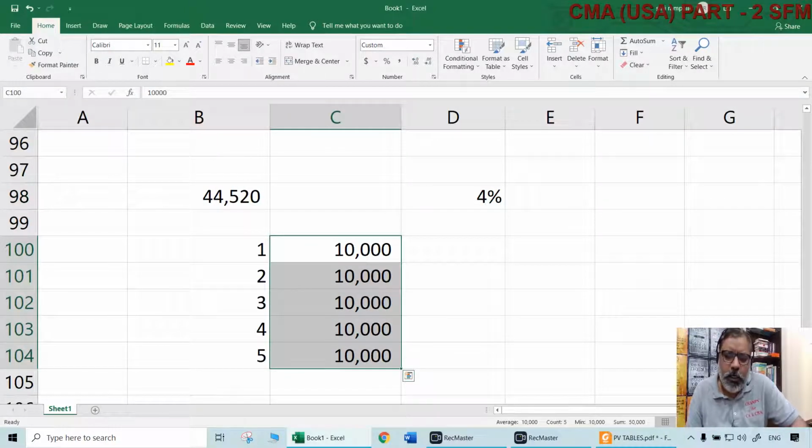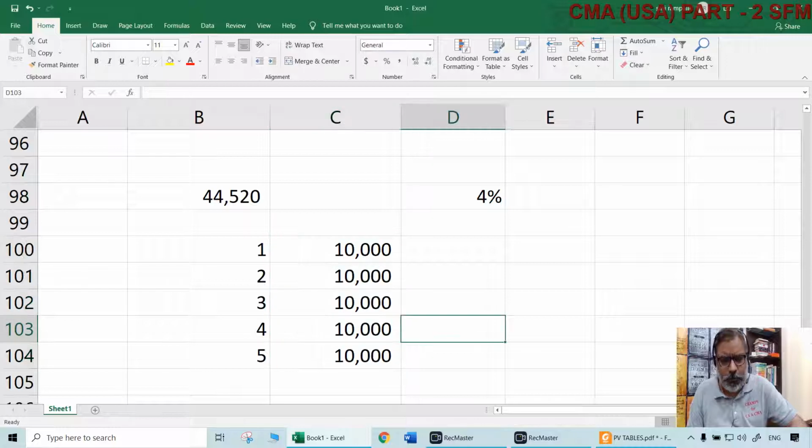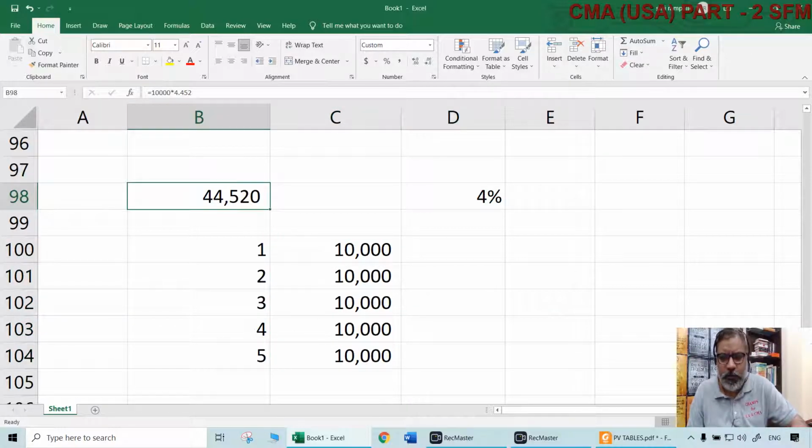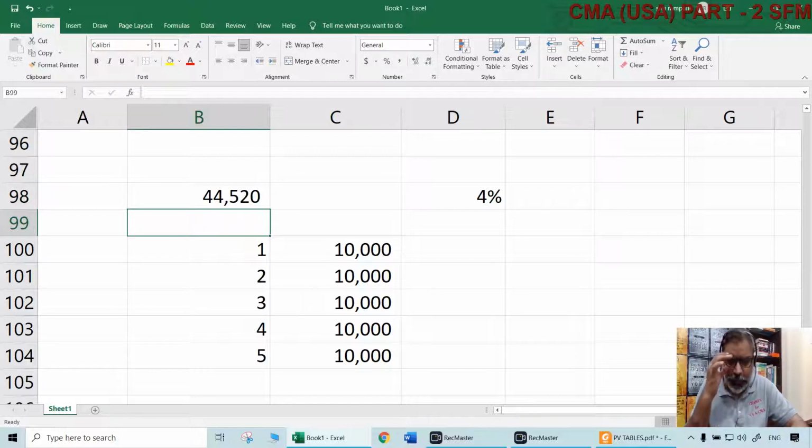The total amount is 50,000. That is the non-time value amount. That is the normal amount, the raw amount. But what is the present value of that? It is not 50,000. You are not going to receive 50,000 now; you are receiving it in the future. What is the present value of that 50,000? It is only 44,520. That is a PVIFA application straight away.